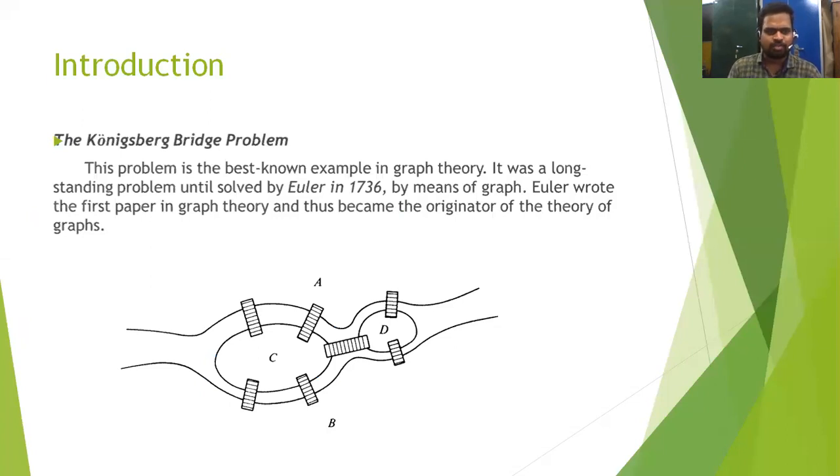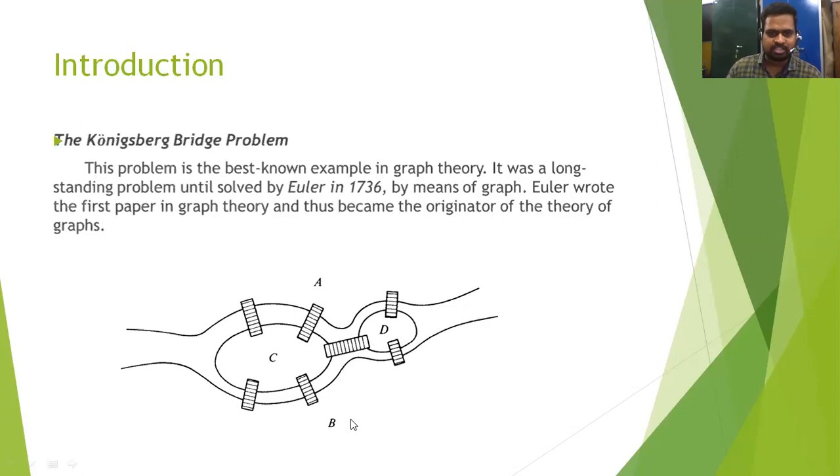The Konigsberg bridge problem is this: there are 7 bridges connecting two islands and the land in the Pregel River. It is shown in this figure. There are 7 bridges. C and D are islands, A and B are land areas. It is the Pregel River. The bridges connect the land area to the islands, and island to island.